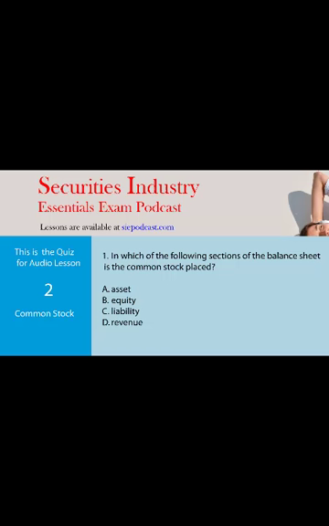This is a quiz on common stock. The first question: in which of the following sections of the balance sheet is the common stock placed? And the choices are A, asset, B, equity, C, liability, and D, revenue. Again, which one? Asset or equity or liability or revenue sections of the balance sheet?